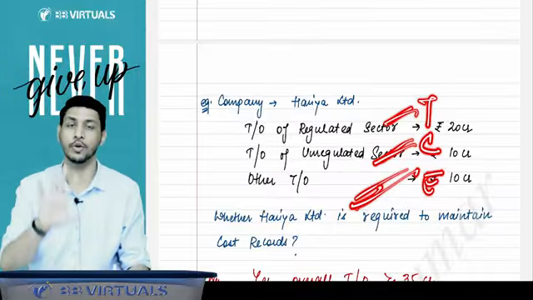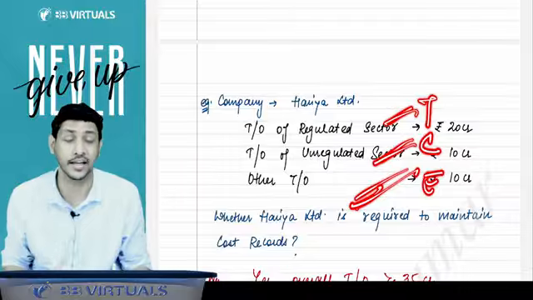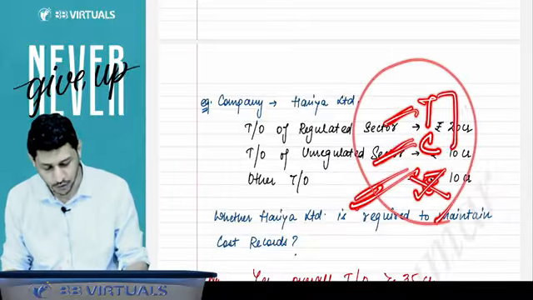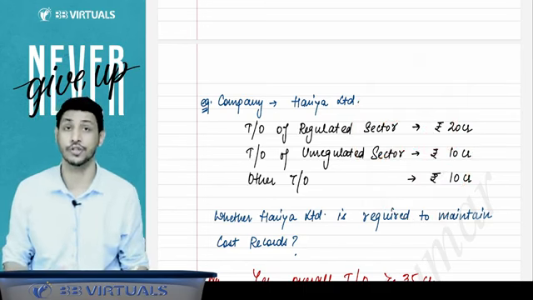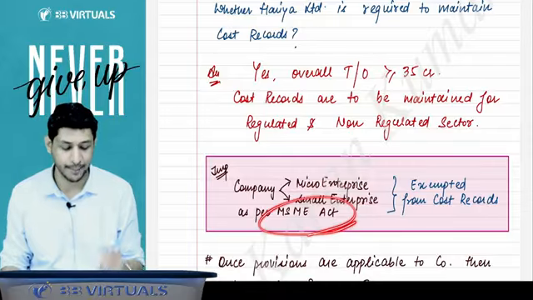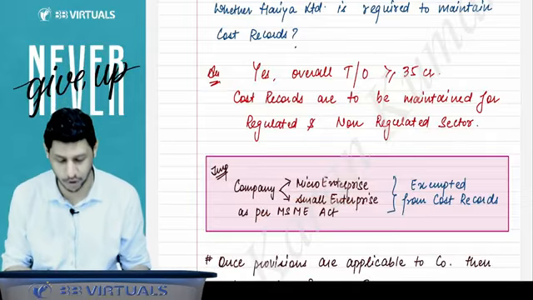So is the company required to prepare the cost records? Yes, the company is required to prepare the cost record. But will the company be preparing the cost record for all the three activities? No, only for these two activities you have to prepare the cost record. And if your company is a micro enterprise or a small enterprise as per the MSME Act, then you are exempted from the cost record. You are not required to maintain any cost record.